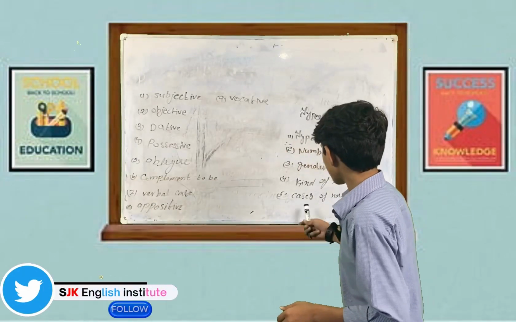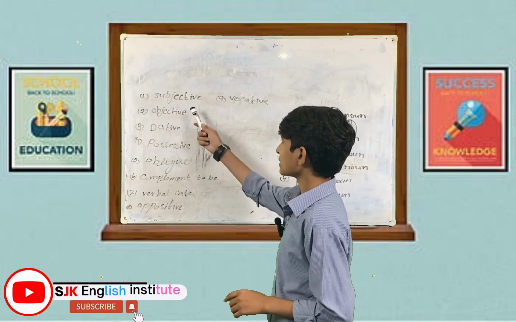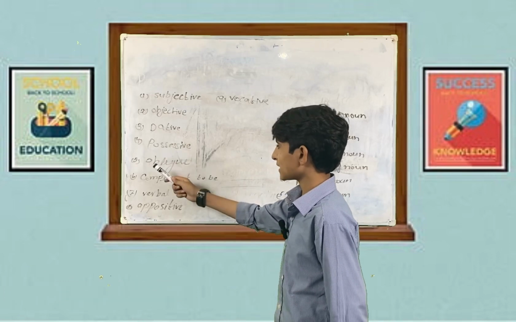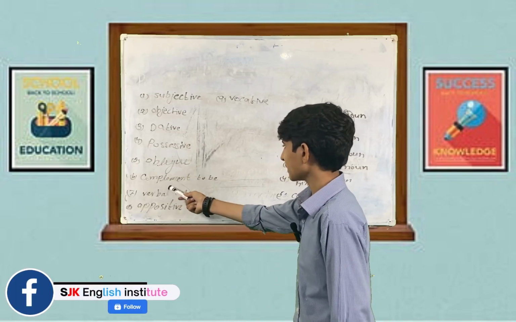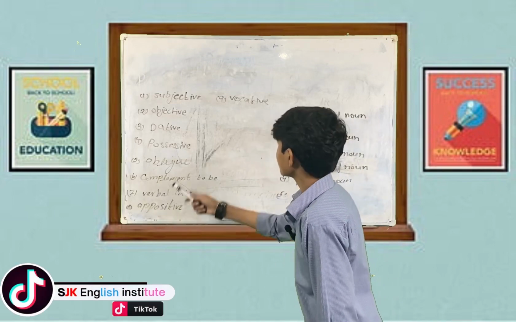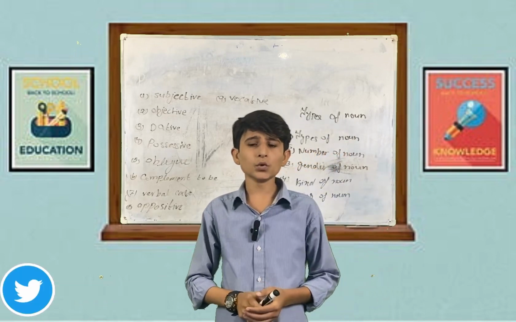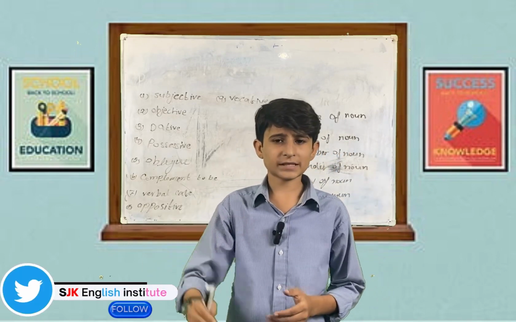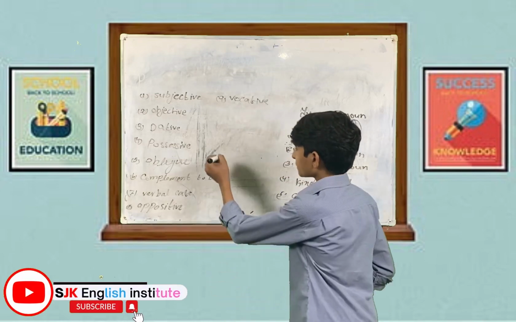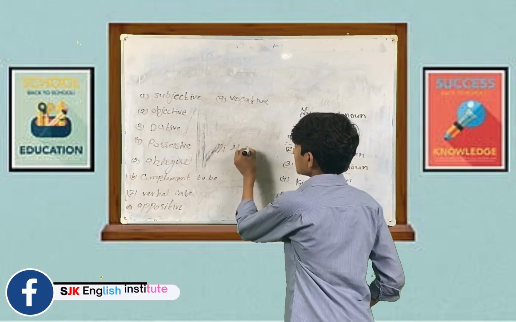After this, we have cases of noun. Cases of noun have nine types: subjective case, objective case, dative case, possessive case, oblique case, complement to be and verbal case, appositive case, and vocative case. Subjective case: when a noun is used as the subject of the sentence, it is called the subjective case, for example, Ali is a boy.